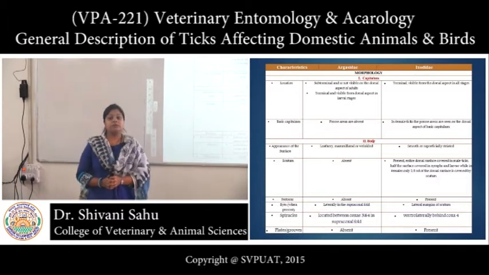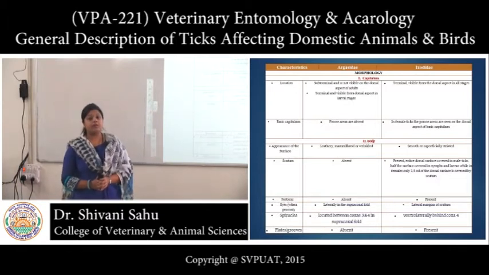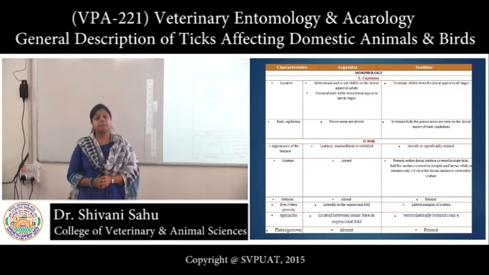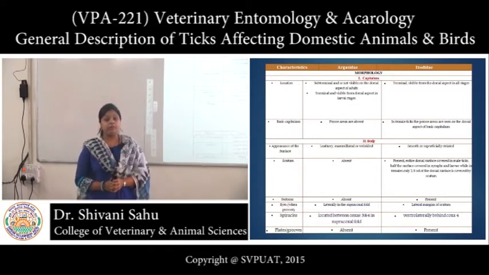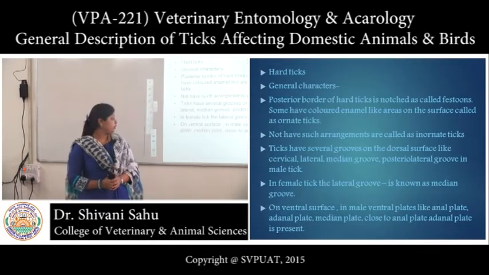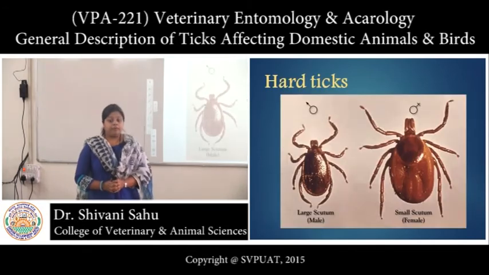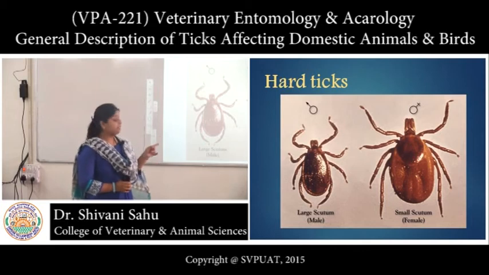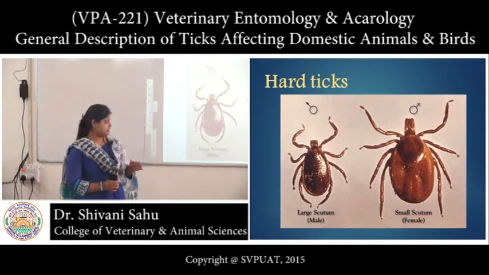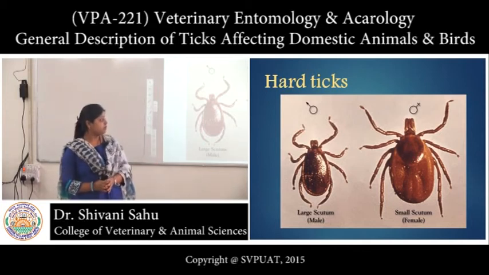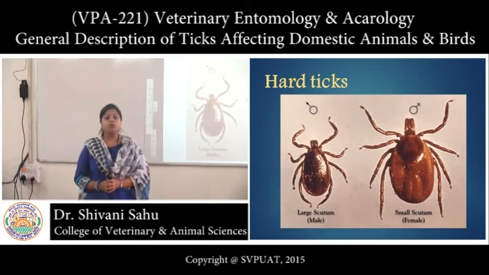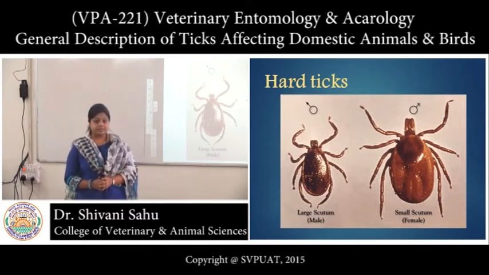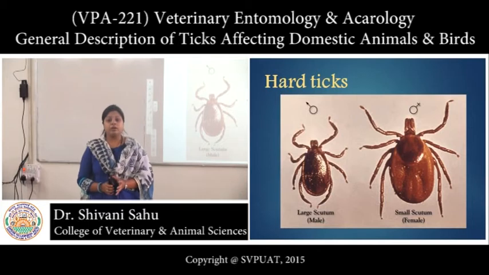Spiracles are located between coxa 3rd and 4th in case of Argasidae, and are present behind coxa 4 in case of Ixodidae. This we have already talked about. Now, this is a figure showing Hard tick, where in male the dorsal shield is present on the entire surface, whereas in female the dorsal shield is limited only to 1/3 of the dorsal surface, because when they are fully engorged,